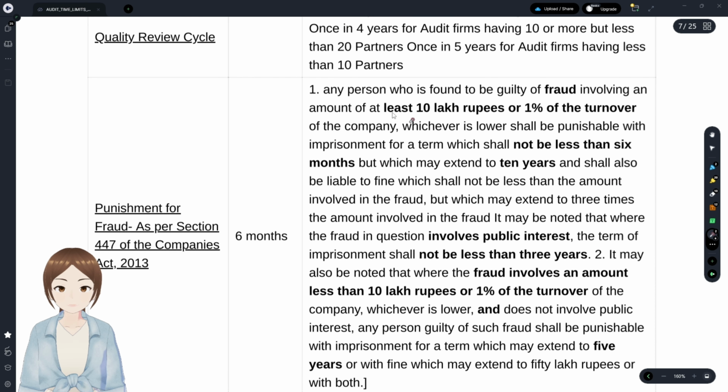Here, if there were at least a minimum of 10 lakhs, the fine would be the amount involved in the fraud, which may be extended to 3 times the amount involved in the fraud.